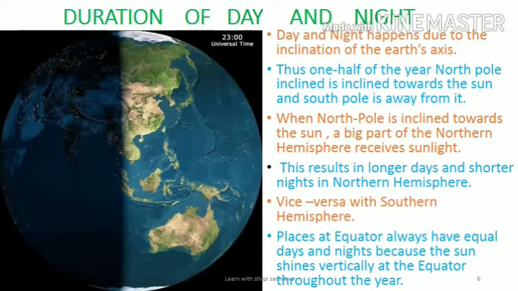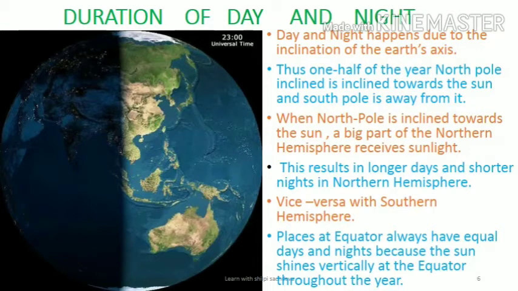Similarly, during the other half of the year, a large part of the southern hemisphere receives sunlight due to the inclination towards the sun. This results in longer days and shorter nights in the southern hemisphere. During this time, the days are shorter and the nights are longer in the northern hemisphere.